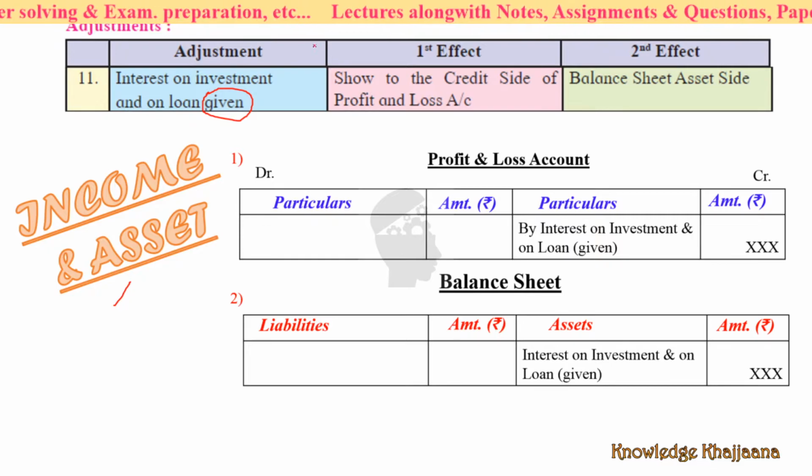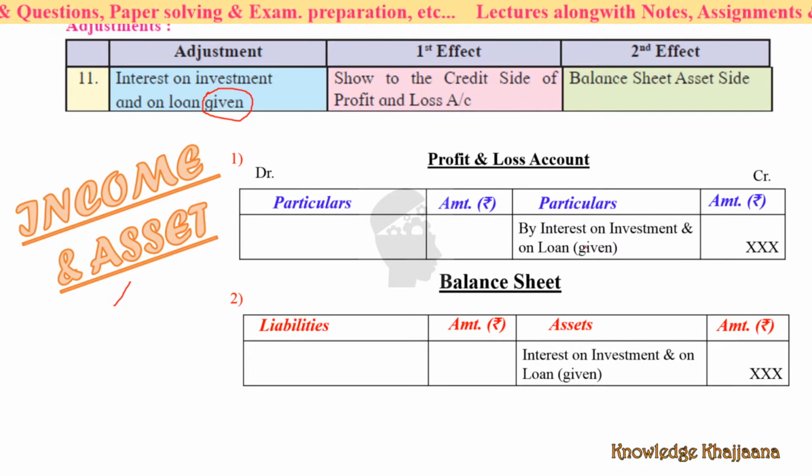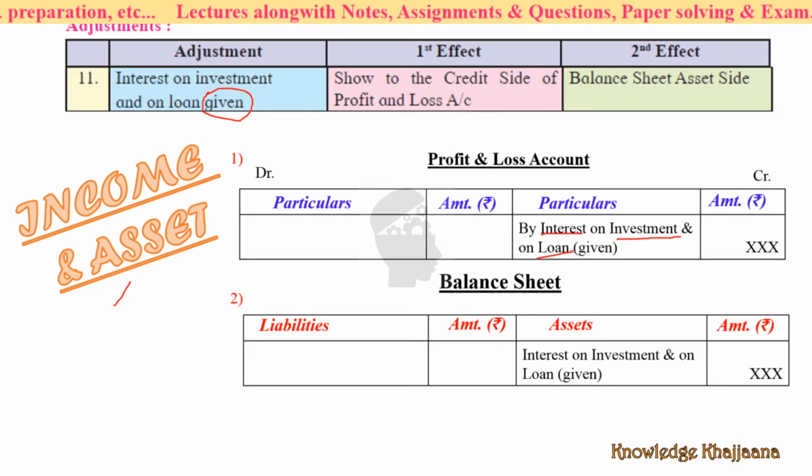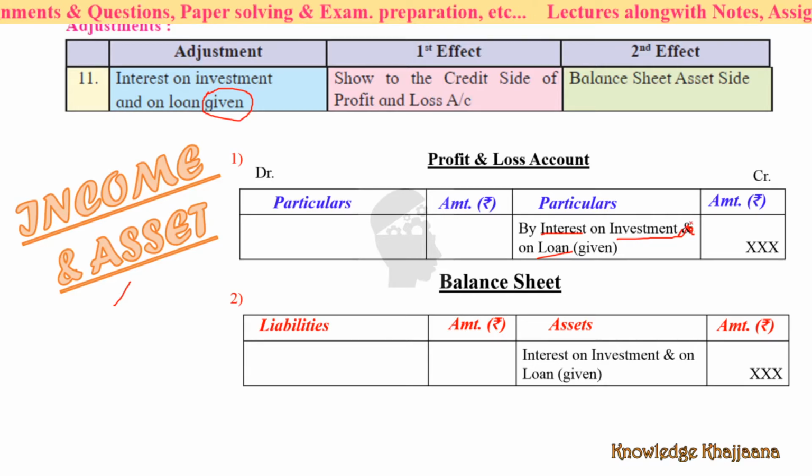Now let's see how to do its effects. Its first effect is show to the credit side of the profit and loss account. Profit and loss account credit side by interest on investment or loan given.